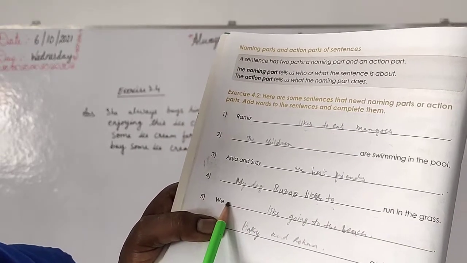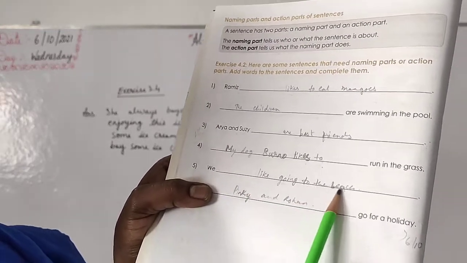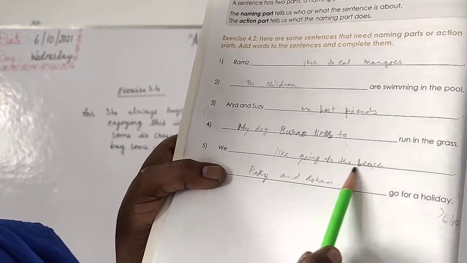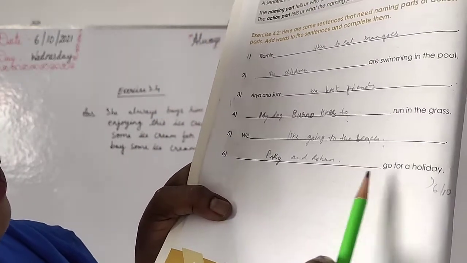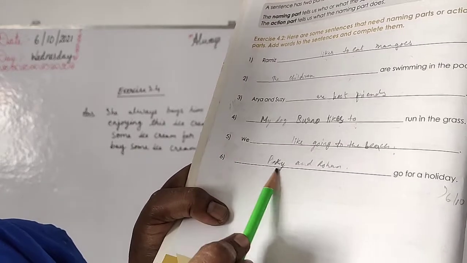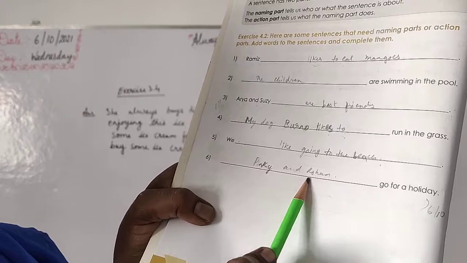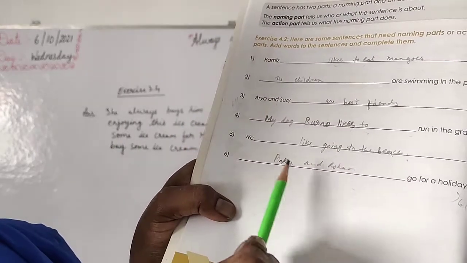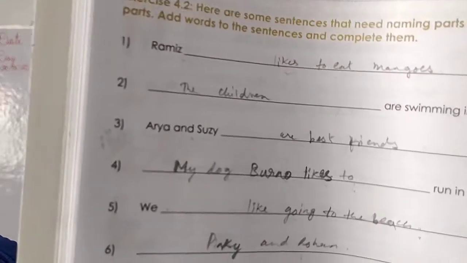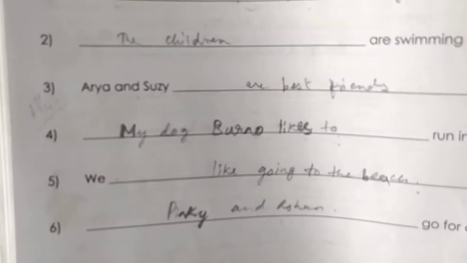We is a naming part, like going to beach. We like going to beach. Like going to beach is the action part. Then dash go for holiday. Pinky and Rohan are the naming part. Go for holiday is the action part. Write down, children. Now itself you should copy down. Complete it, children. Watch the video and complete it.